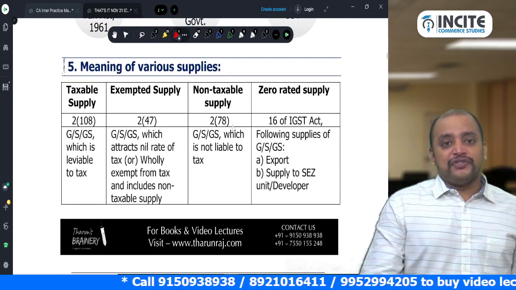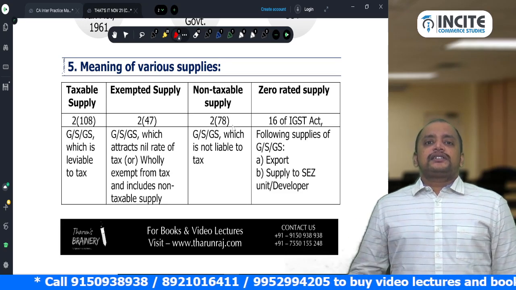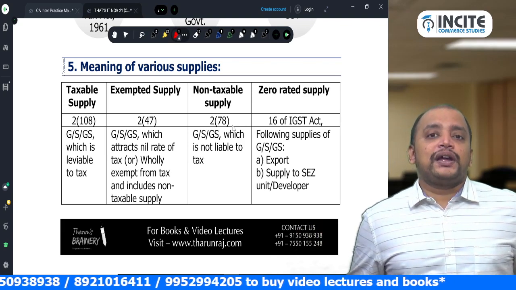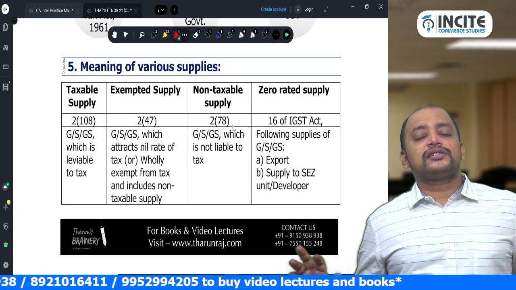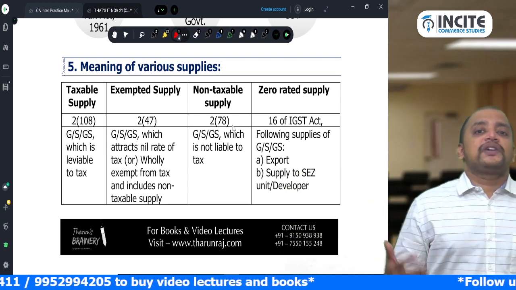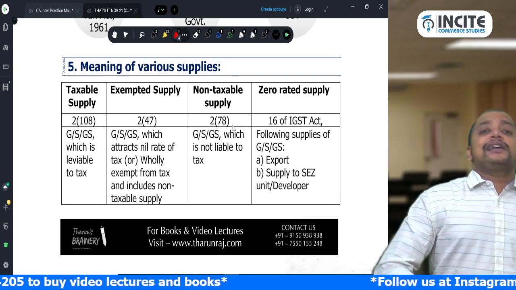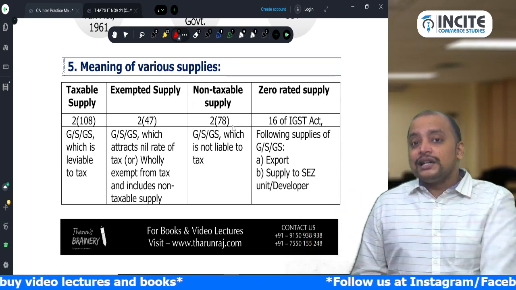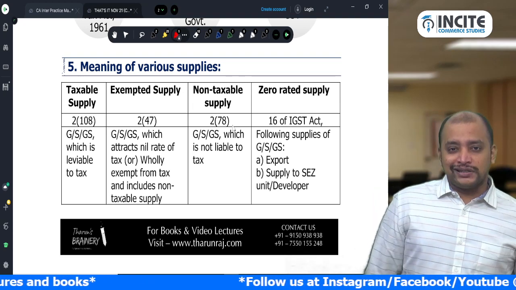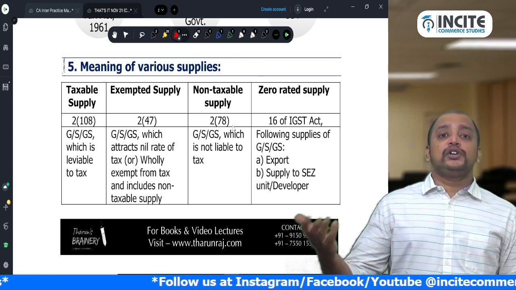Then meaning of various supplies. First we have zero rated supply. What is zero rated supply? Zero rated supply does not mean the rate of GST is zero. Zero rated supply means whenever you are exporting some goods or services, or whenever you are supplying some goods or services to a SEZ, it is known as zero rated because you have two options there. That is with payment of GST, without payment of GST, and you will get refund.